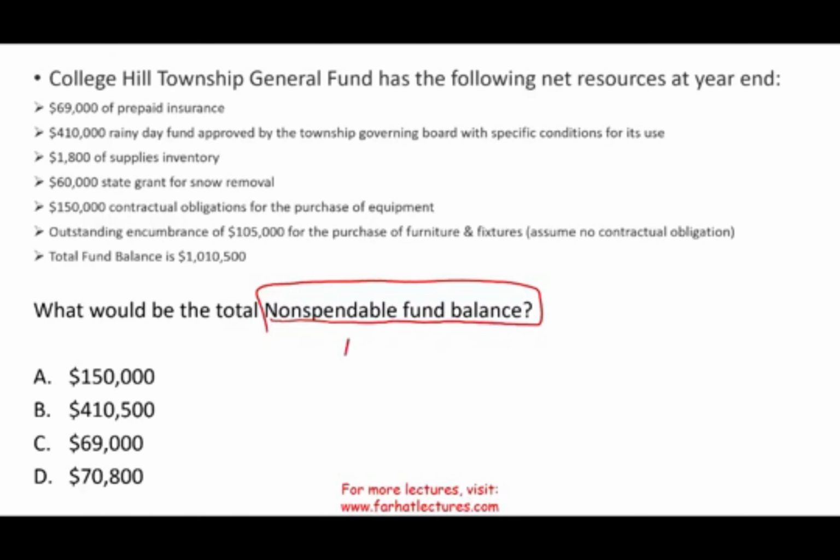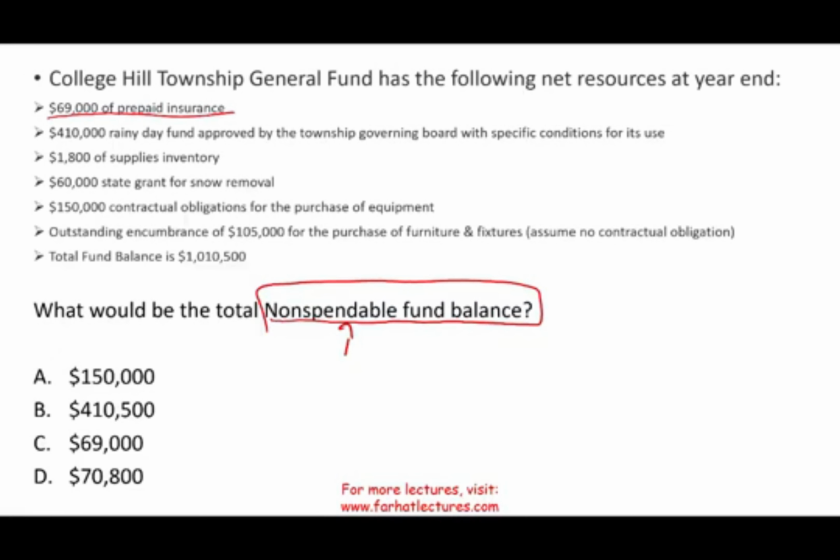Spendable means can you take it, spend it. It means can you convert it to cash to spend it? So things that cannot be converted to cash, what would that be under the fund balance? Well, I'll tell you. If you have any inventories, any supplies, any prepaid, those are used to operate the business. Therefore, I'm going to be looking for stuff that are used to operate the government. 69,000 of prepaid insurance.